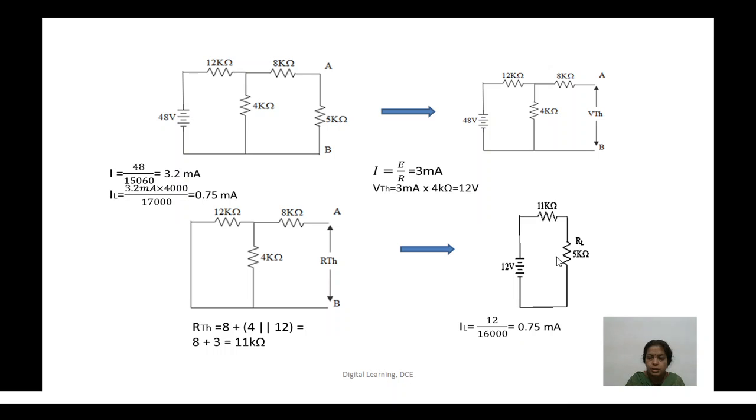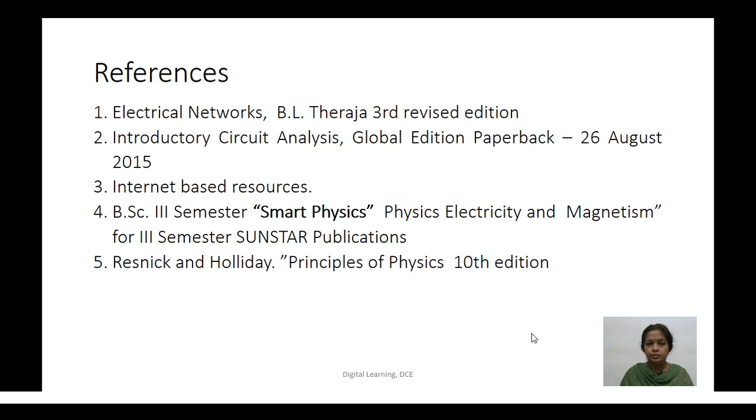So the current in the Thevenin circuit is the same as in the complex network. That means the complex network is electrically equivalent to the Thevenin circuit. Using Thevenin's theorem, we have simplified the circuit and can easily find the load current.